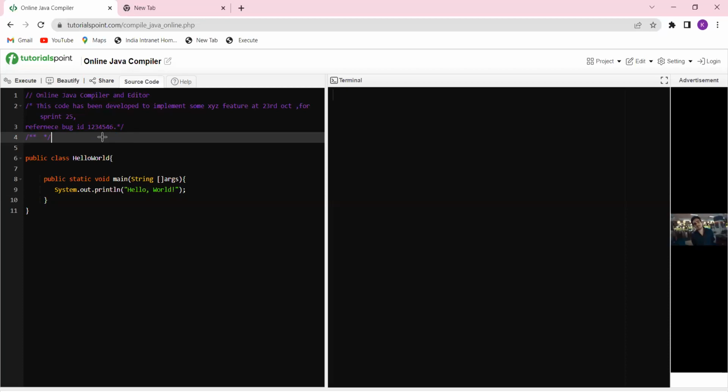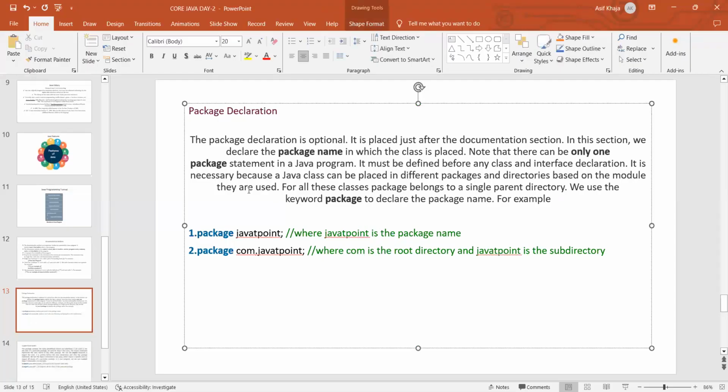Now, the next statement will be the package declaration. Package declaration is an optional statement. It is placed just after the documentation section. We have to declare the package name in which the class is placed, because the class should be placed in that package.